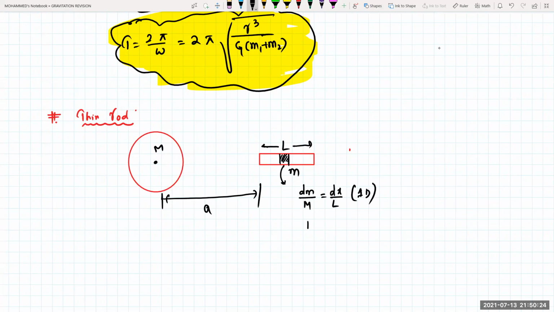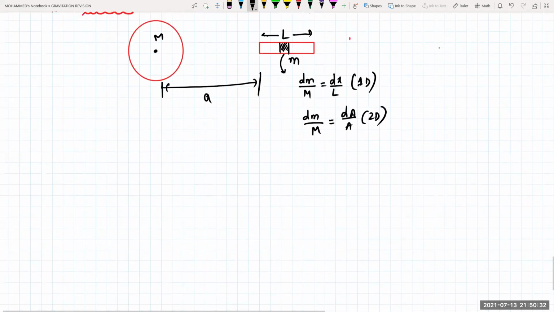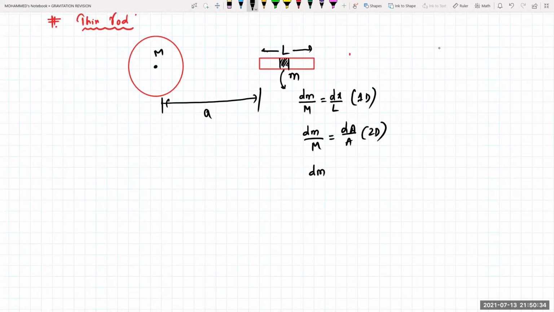How do we write it for 2D? Cut mass by original mass will be equal to cut area by original area. That is for 2D. For 3D dimensions, how do you write the relation, beta? Cut mass by original mass is equal to cut volume by original volume. This is for your 3-dimensional body. So we'll be using integration at a time.